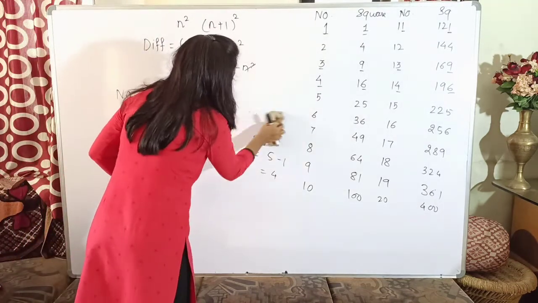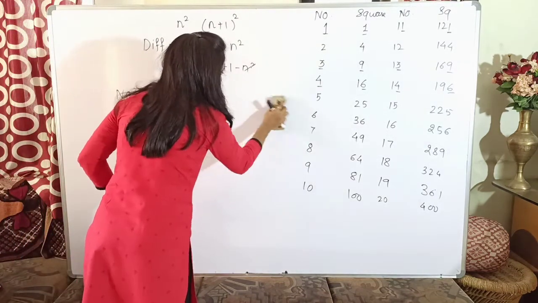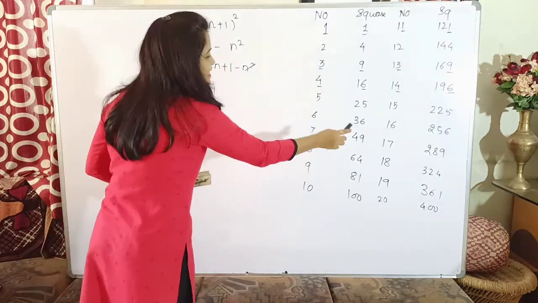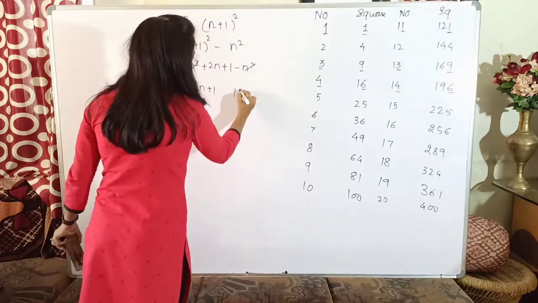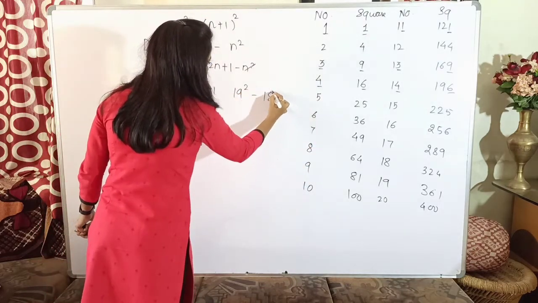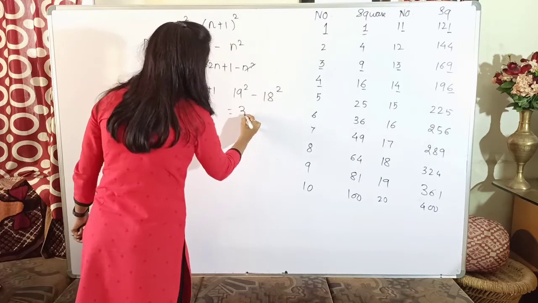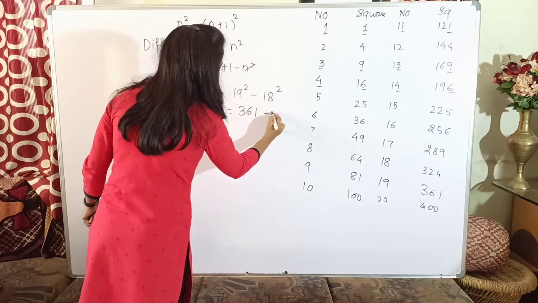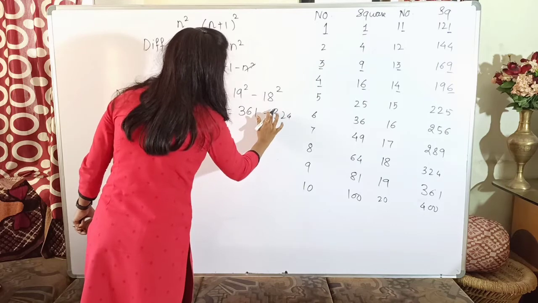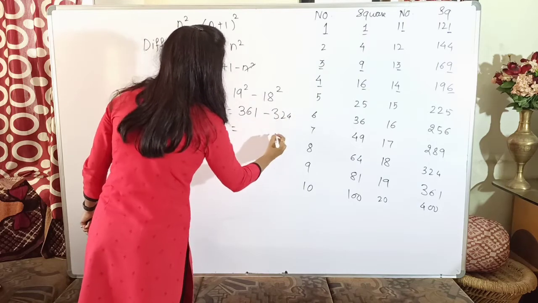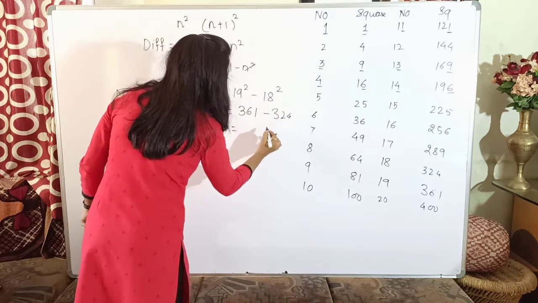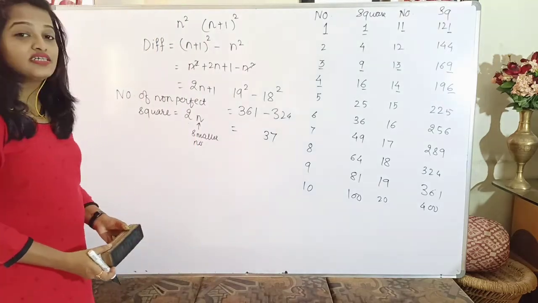Suppose I am considering 19 and 18. So the square of 19 and the square of 18. Now the square of 19 is 361, the square of 18 is 324. If you subtract, what do you get? 37.